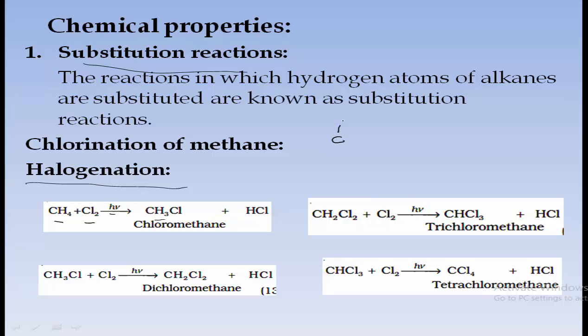Simply, I will write the complete structure of methane, CH4. Now I will react that with chlorine gas. Two Cl atoms are there. Now one of the hydrogens gets replaced by Cl. Since Cl is more electronegative, when we pass ultraviolet rays or sunlight, it replaces the hydrogen and comes into that position, and thus we get H, C, H, H, Cl.